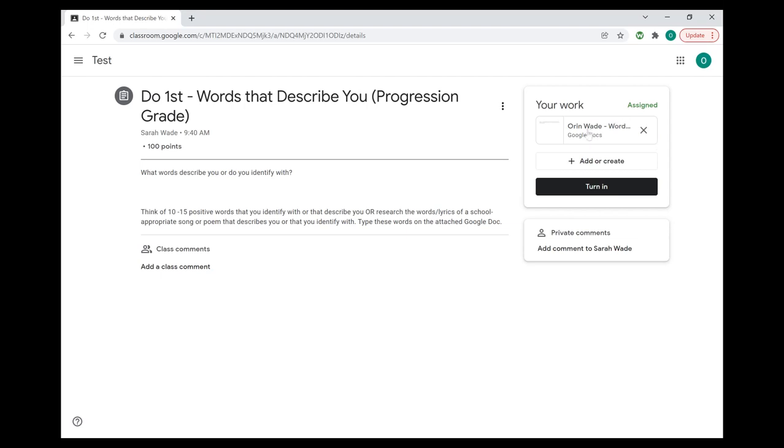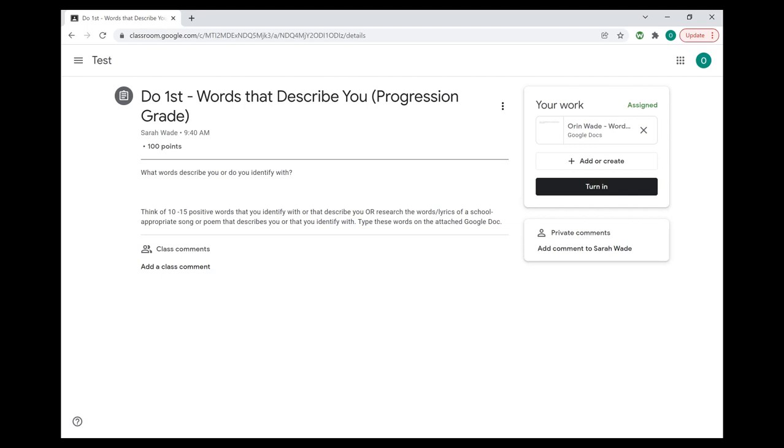So you guys can see up here, you've got a Google document that I have assigned to you, and this is where you're going to be typing in these words. Remember that we did an identity worksheet in class before we went to NTI where you guys had a little portrait that you filled in with different words that describe you. So you're doing something similar here, only this time you're using 10 to 15 positive words.